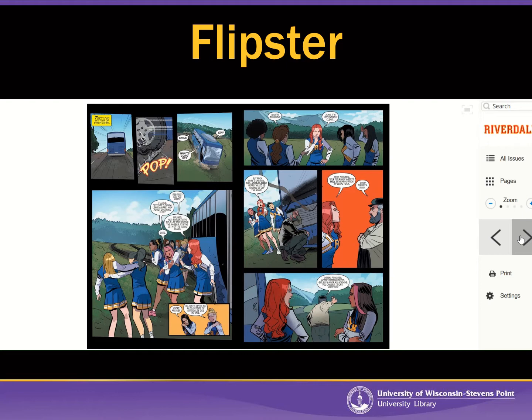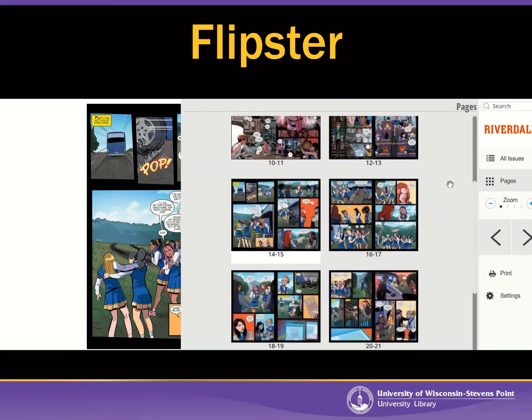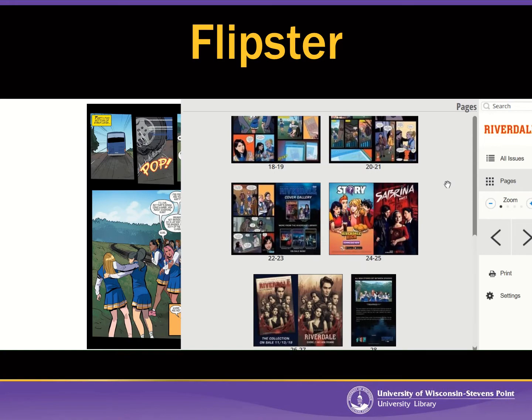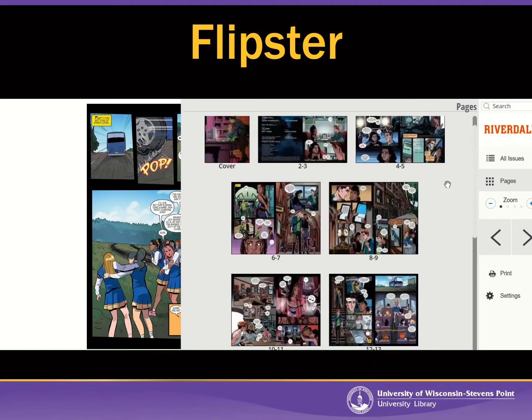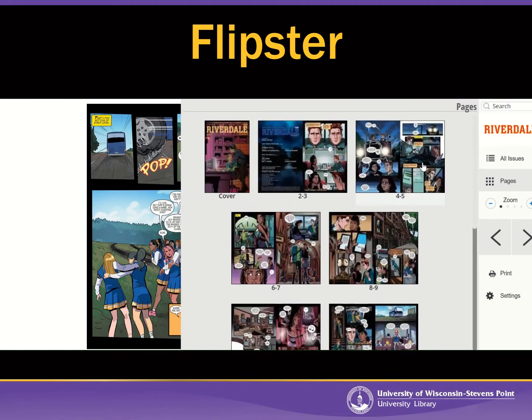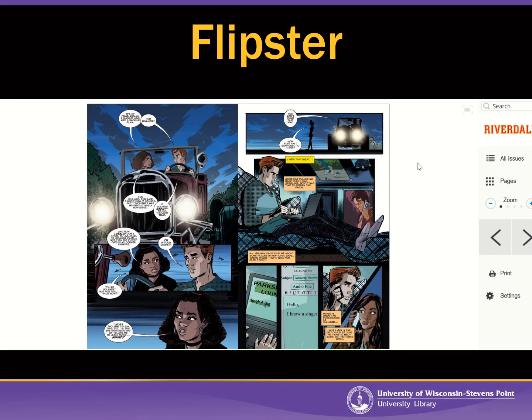Now, you can just go page by page if you want, or you can also jump around. So if you hover up here under pages, Flipster brings up all the different pages that appear in this issue of the comic book, and then you can just jump directly to a specific page if you want to. So there you go.